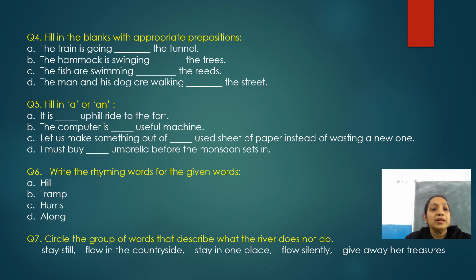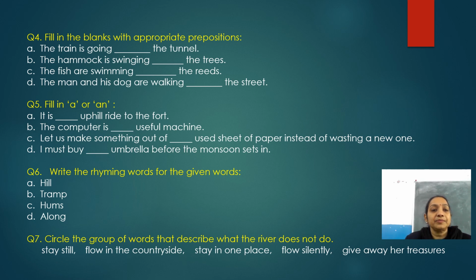In the book, options are given to you in a help box, but in the test you will not get any help box. So you just put the appropriate preposition here. The train is going dash the tunnel.